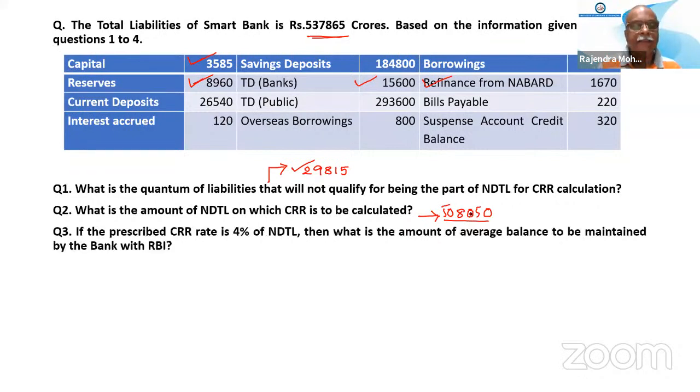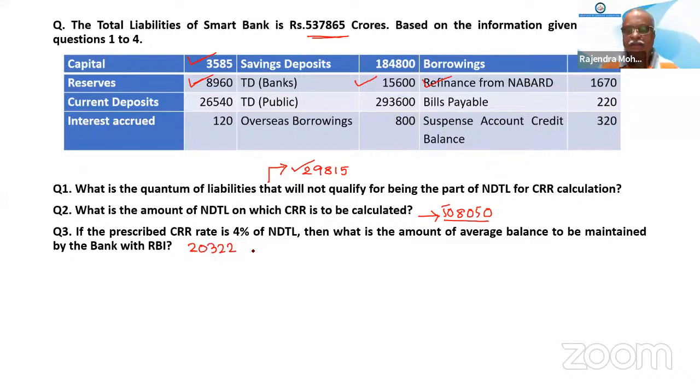Okay. Next is, if the prescribed CRR rate is 4%, then what is the amount of average balance to be maintained by the bank with RBI? So 4% of 508050. So how much is it? 20322. So this will be the daily average balance.